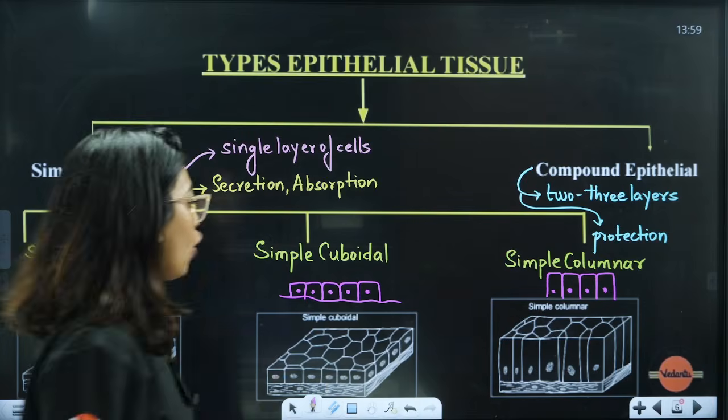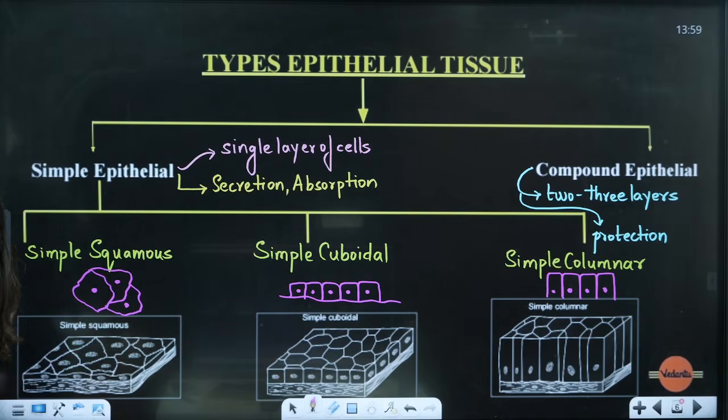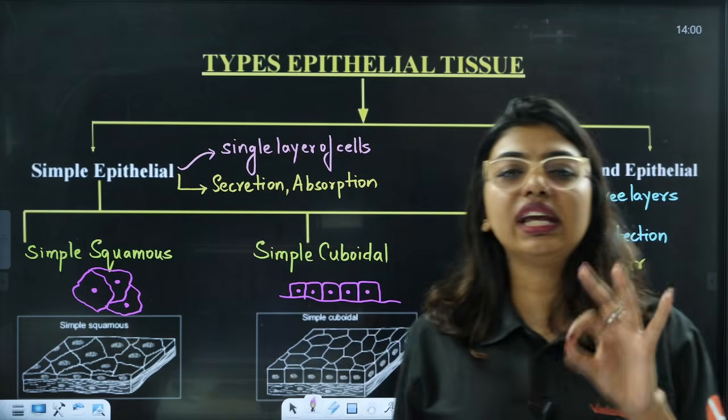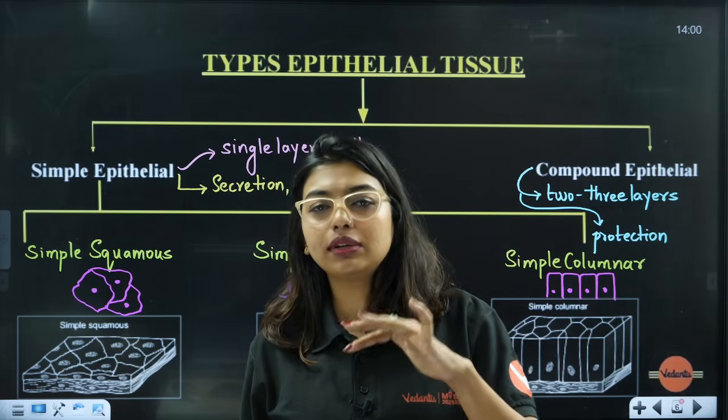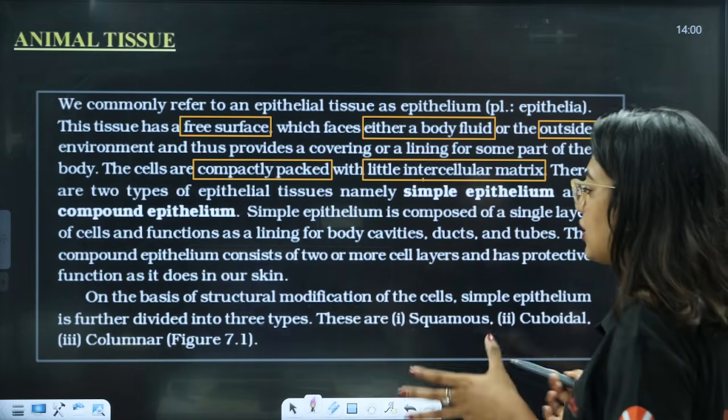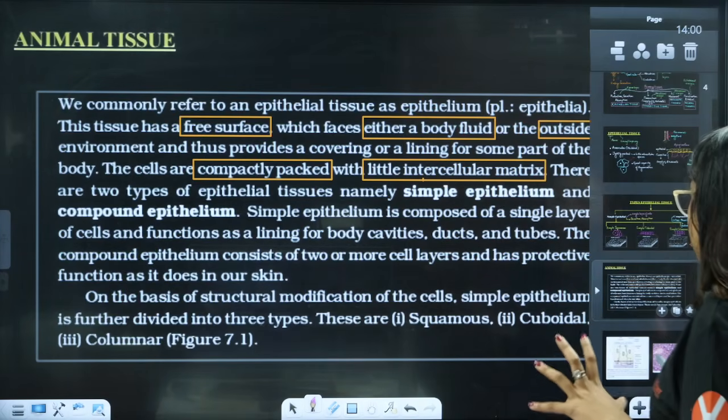Okay, like this. Long column shaped cells. So, this is the shape of the cells in case the diagram is not visible. So, simple epithelium is divided into 3: simple squamous, cuboidal, columnar, based on the shape or structure. Next, we are going to understand about each of them, what each of them are going to do.